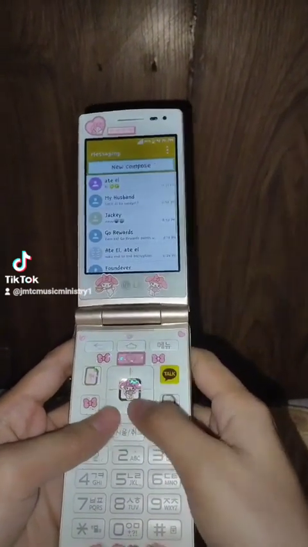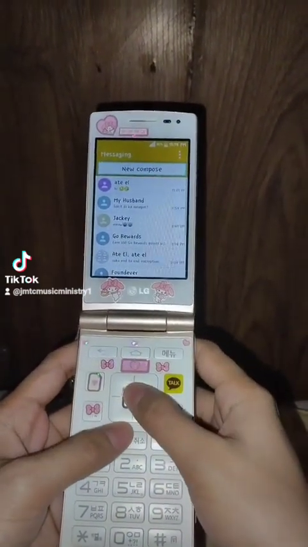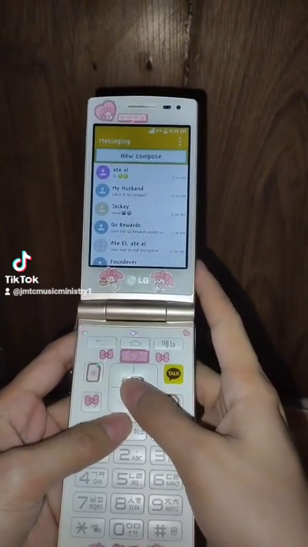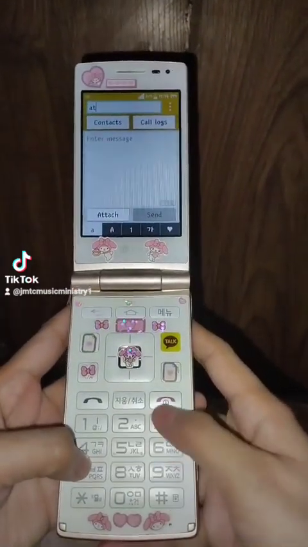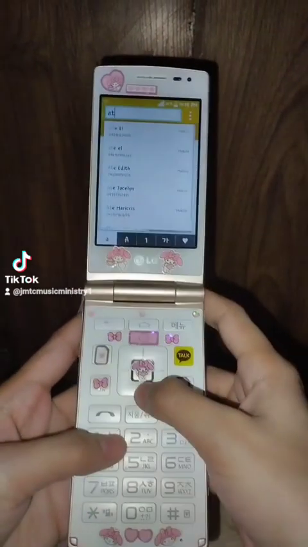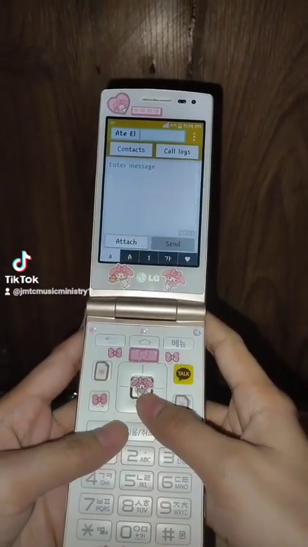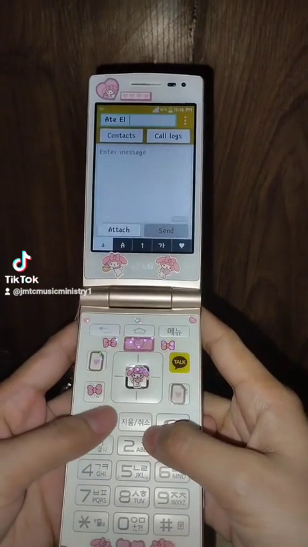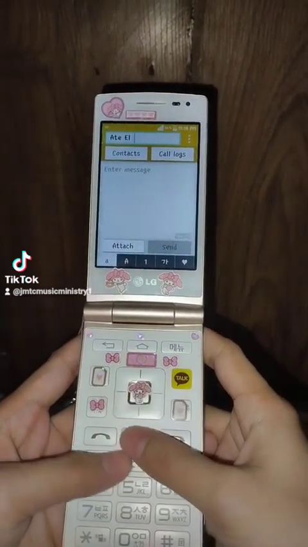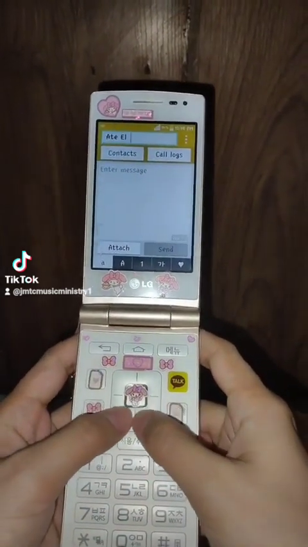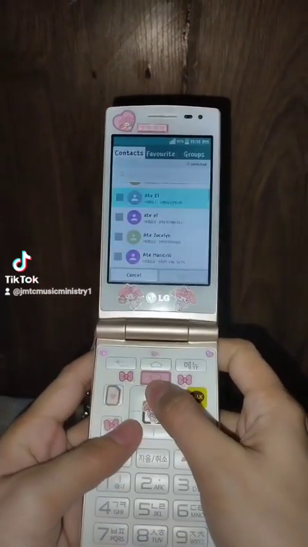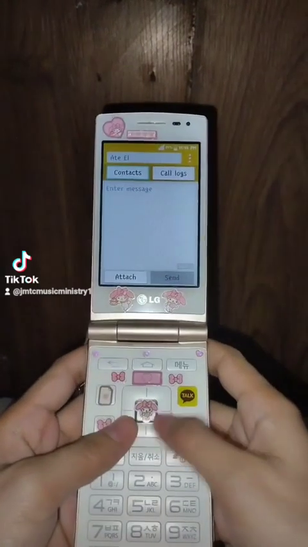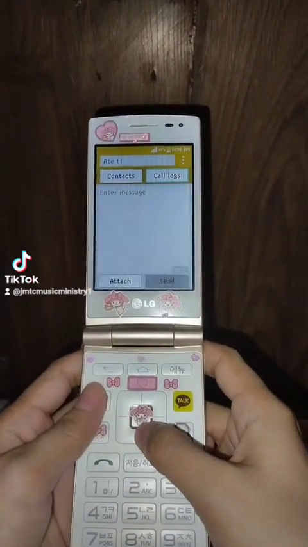Okay, now we will compose a new message, and you can type the contact that you want to send a message to. This number is a dummy phone number, and also you can choose contacts, any contacts, with the contact button like that, and also you can go directly to call logs.